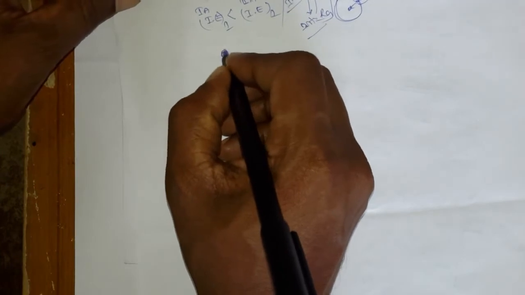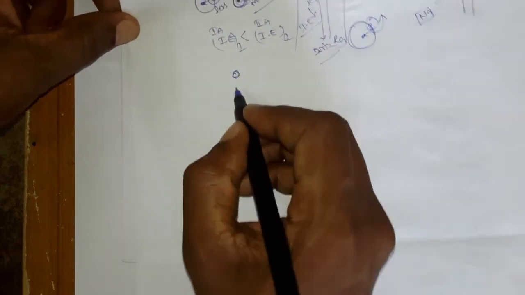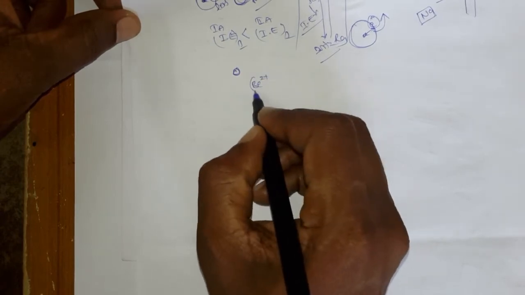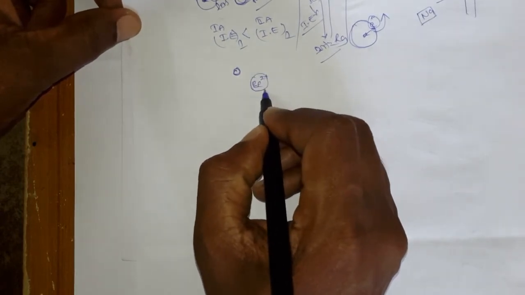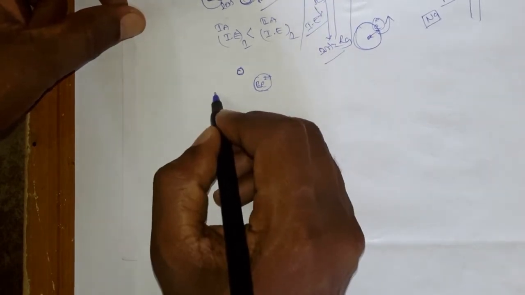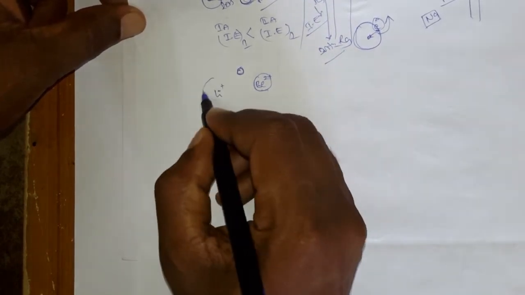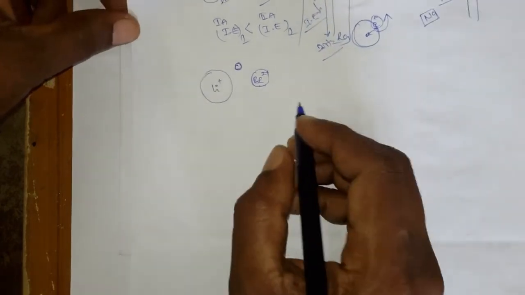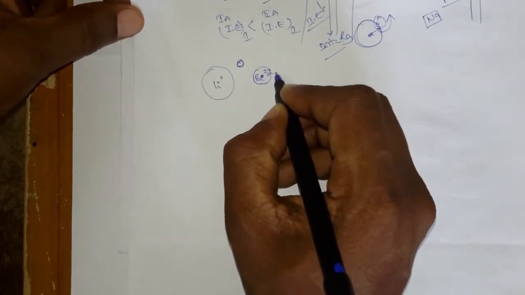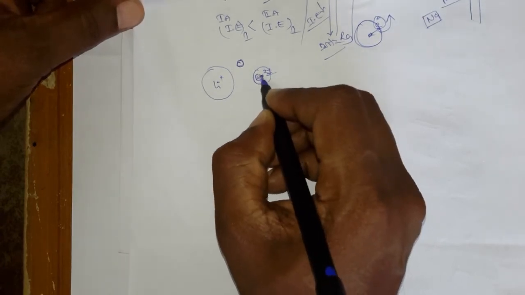Because of the small size, suppose the beryllium 2+ ion, when you dissolve it in water, the beryllium 2+ ion size is this much, and the corresponding lithium plus ion, you observe the size will be a little bit higher. So this is a small size with a high positive charge.